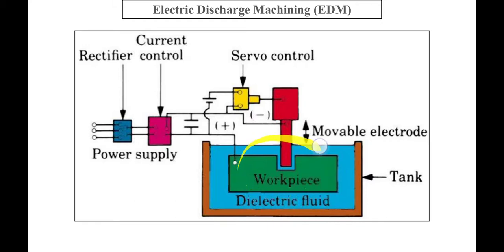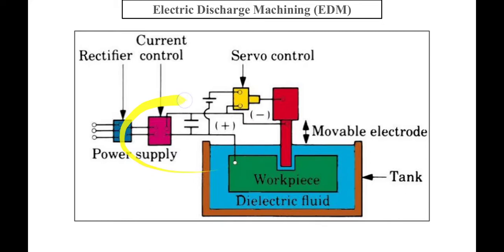This electrode is brought closer to the conductive workpiece, and a small gap, that is 0.21 mm, is continuously maintained between them. This gap is filled with a suitable dielectric fluid, and the conductive tool and the conductive workpiece act like two electrodes in an electrical circuit.